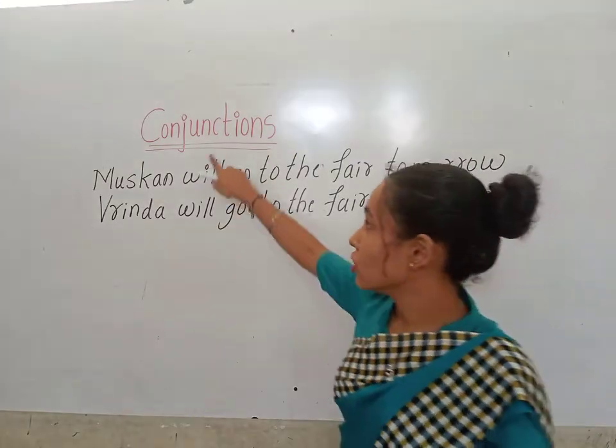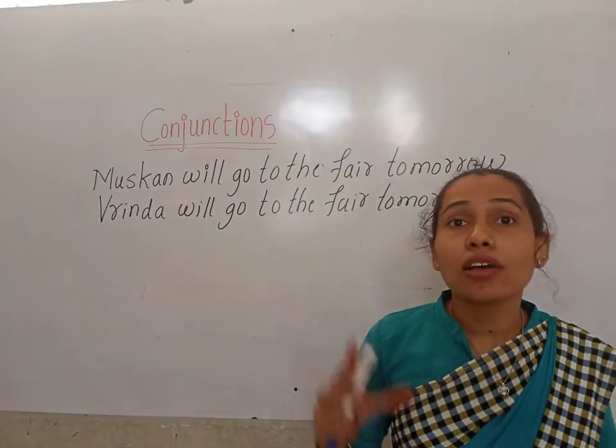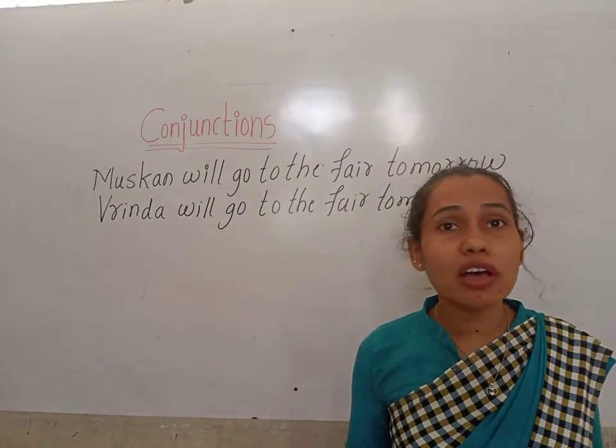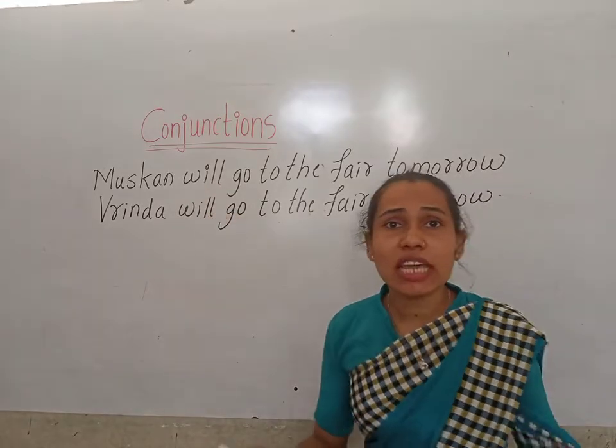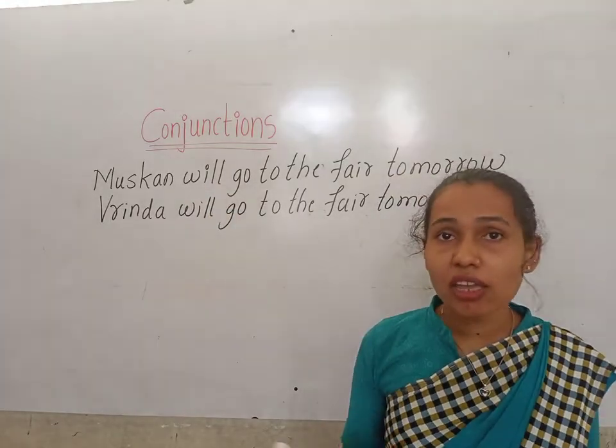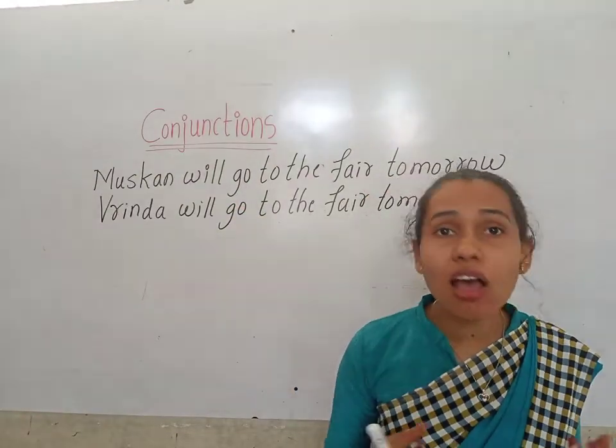Conjunctions are the words that join the sentences, the words, the group of the words. So here we don't have to use the same sentence twice.